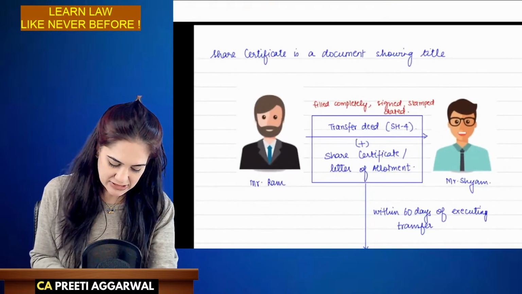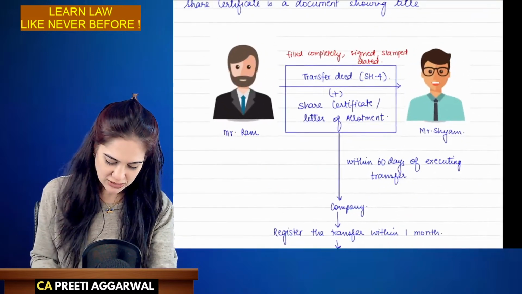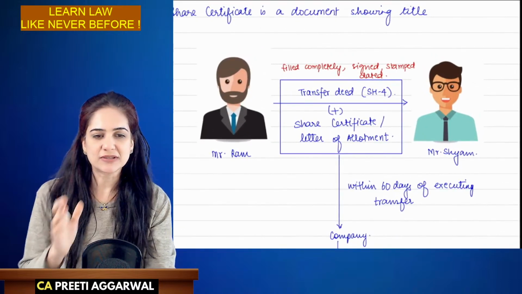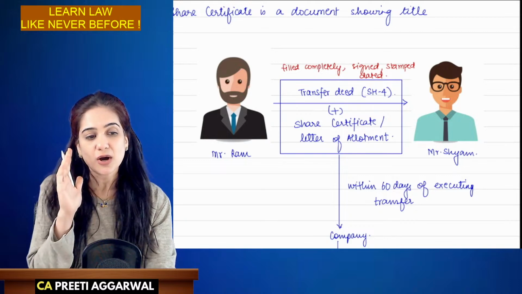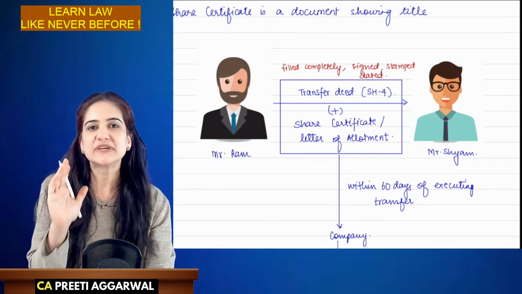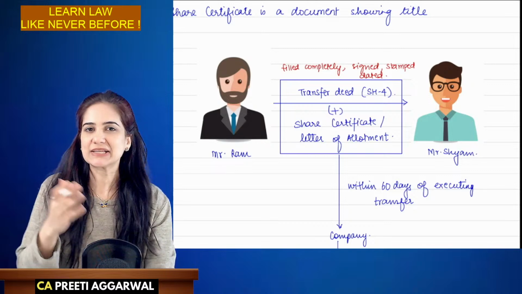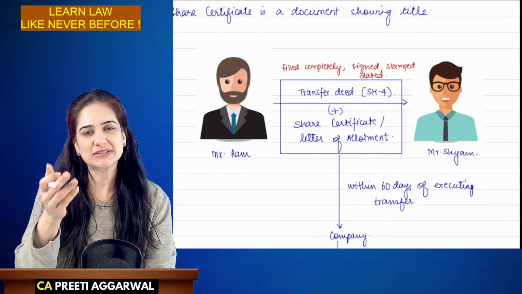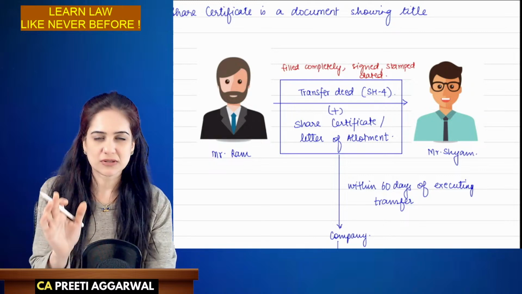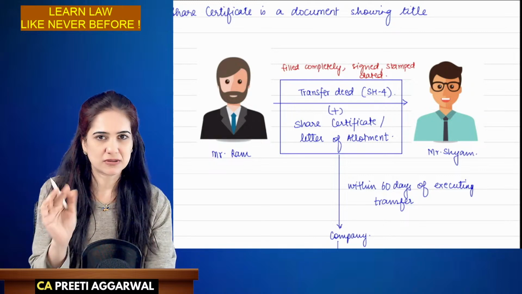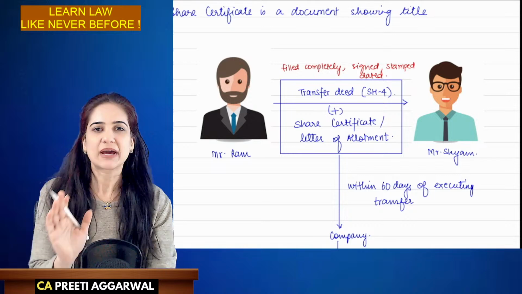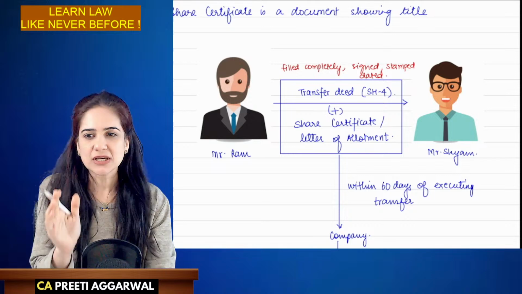Now, what happens in case of transfer? See, students, the first thing that you should remember over here is that this chapter is only from the point of view of physical shares. When the shares are in the demat form, this section will not apply. It will apply only to those securities which are in the physical form.